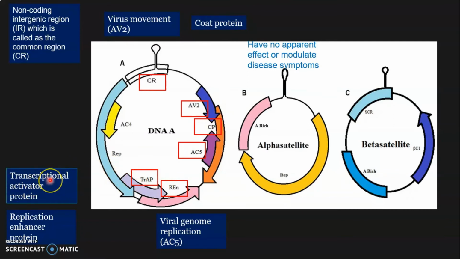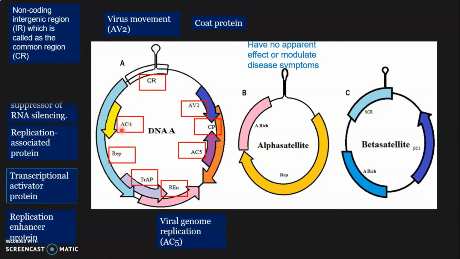It activates the transcription, and then this is the replicase associated protein, and this ORF is involved in the replication. Then this part AC4 is a pathogenicity determinant and suppressor of RNA silencing. It suppresses the defense system of plants. So the main genomic component is DNA A, so it is monopartite. But these satellites also have their own functions.